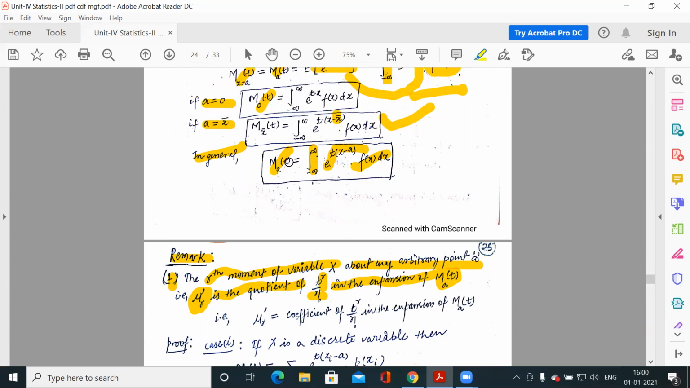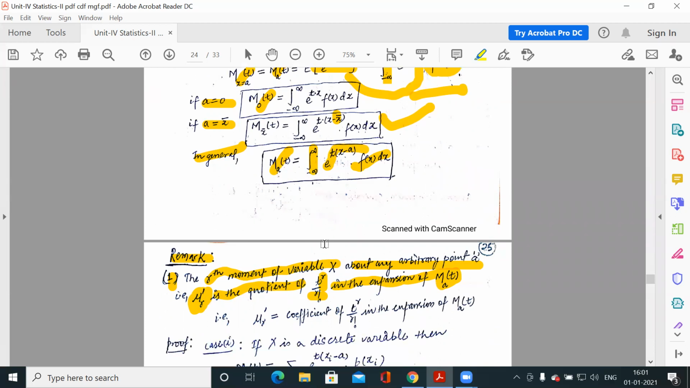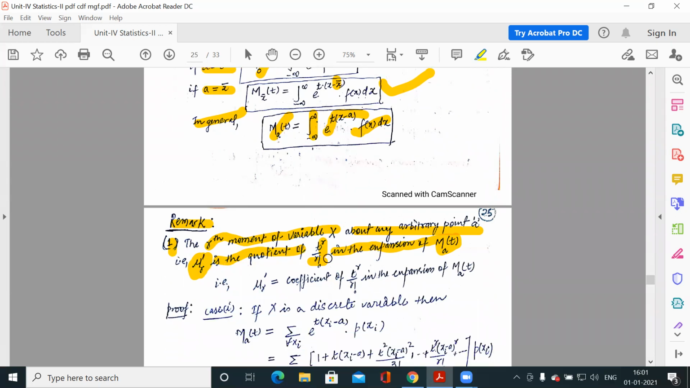Clear? So like I told you already, what is M_a(t)? M_a(t) is the moment generating function of any probability distribution. So what is the significance of the moment generating function? It will tell you about all the moments of that distribution. So how do we find those moments using this?